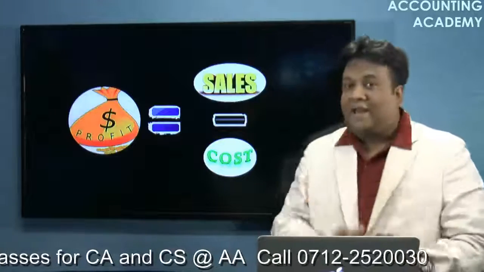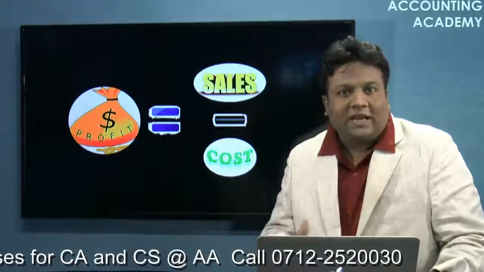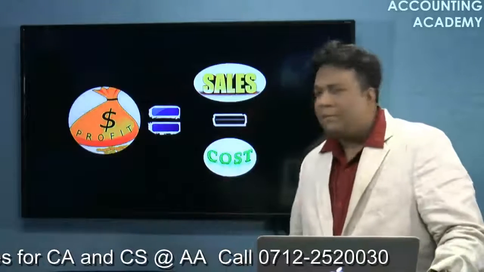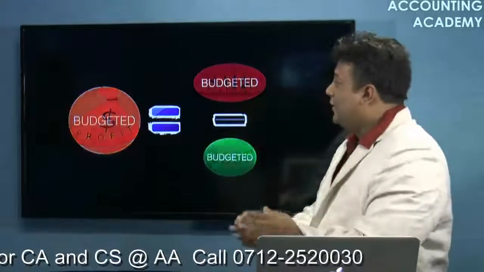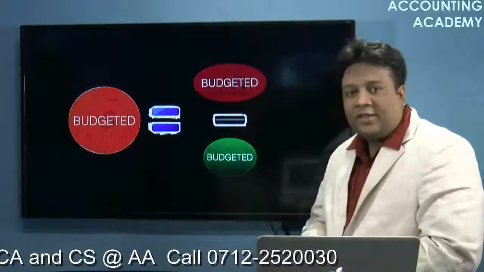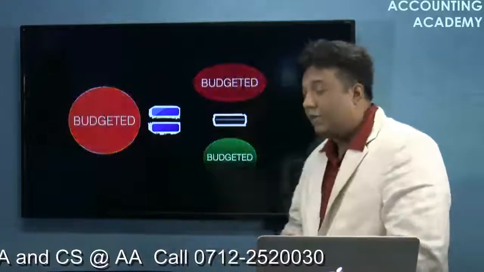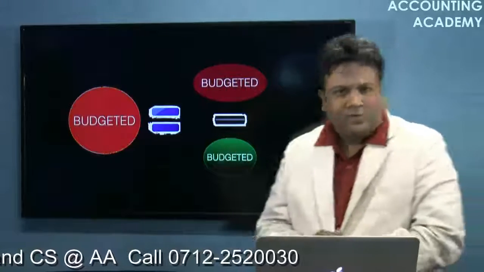So at the planning stage, in cost accounting language, we might be preparing some budget. Once we are ready with the budget, we have the budgeted sales and the budgeted cost available with us, and of course, now we know our budgeted profit. So we are budgeted, right?